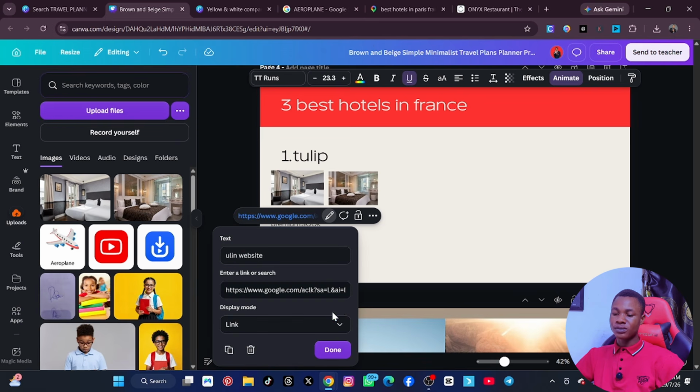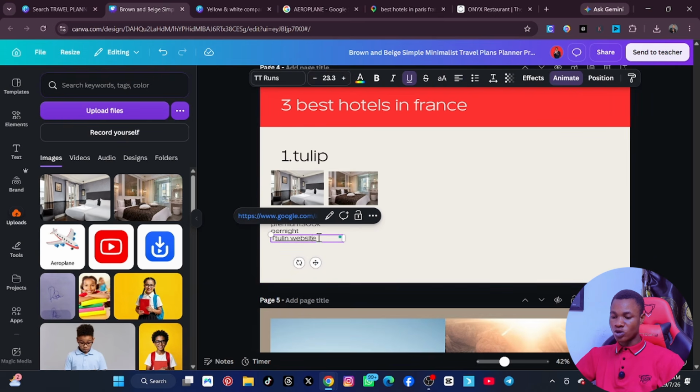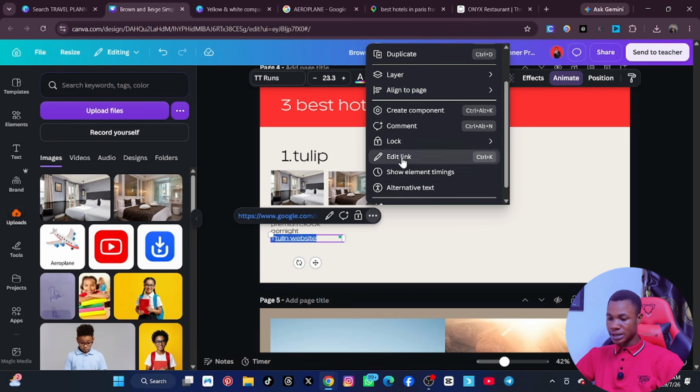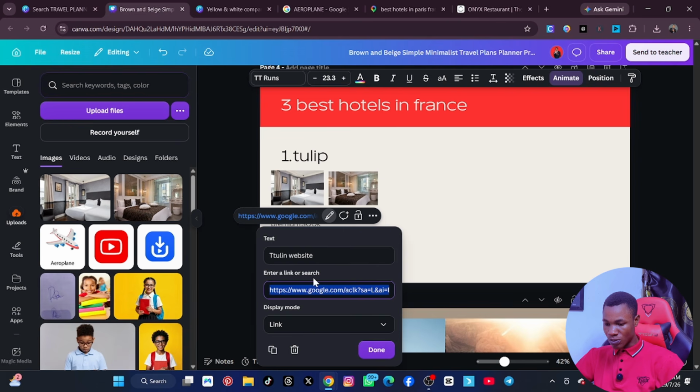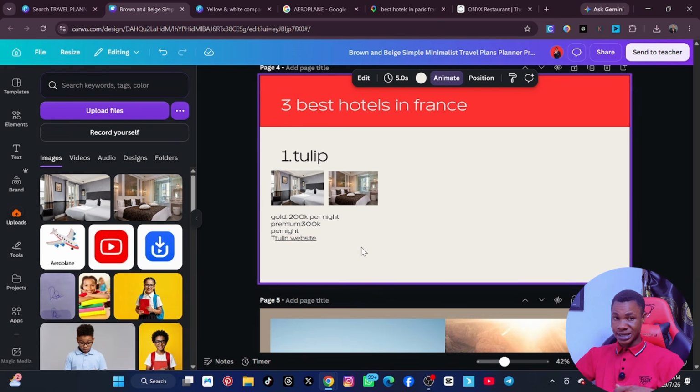click on done. If you click on done, everything here is okay, and then let's correct it and then click on done. Now when you click on done and click outside, you see that it now has an underline. Are you seeing? It was even supposed to appear in blue because most of the websites that we do usually have, let's edit link, and there should be a place to put the color, but if there's no color, no problem, leave it. Once your boss sees this as he's scrolling, he will know that there's a link there.